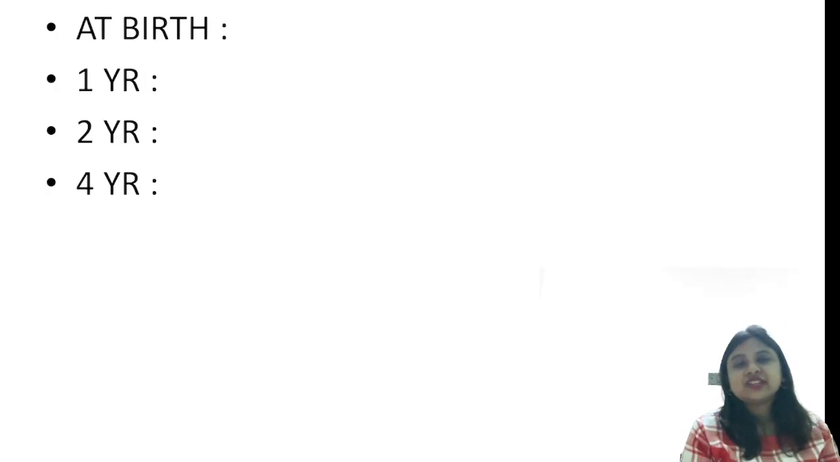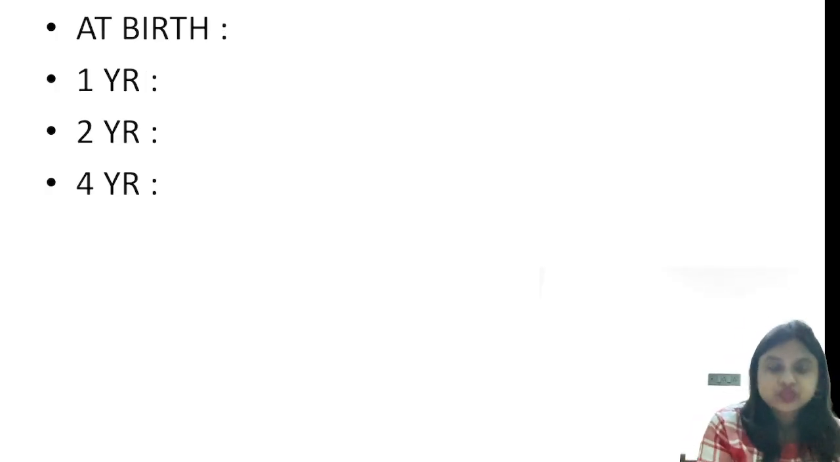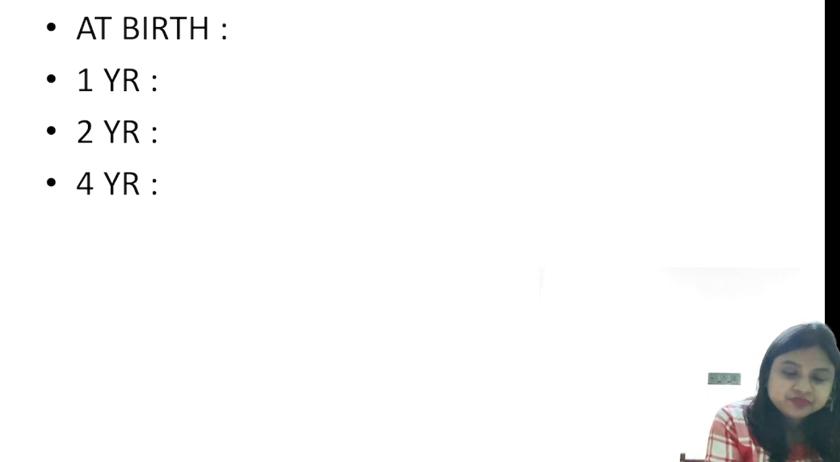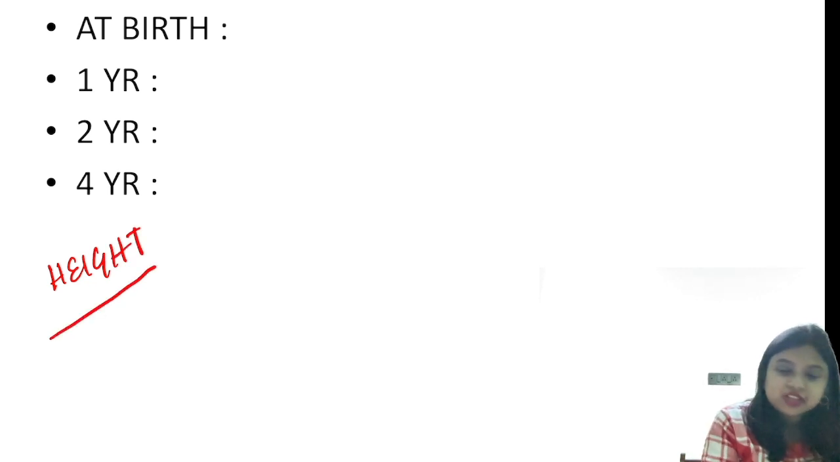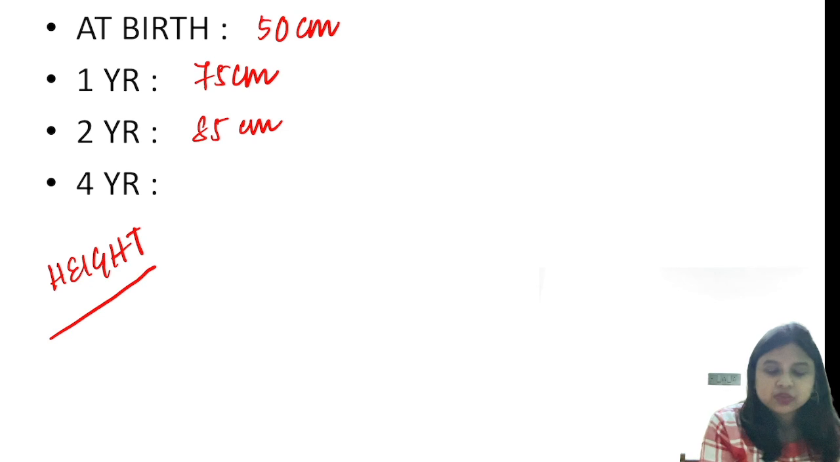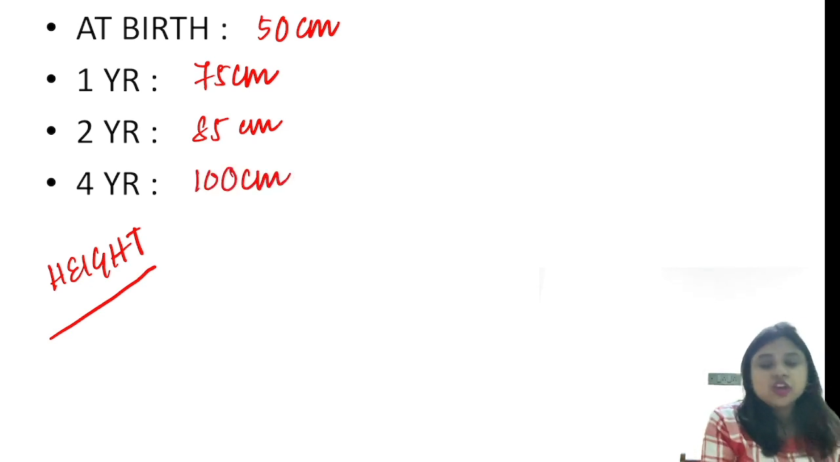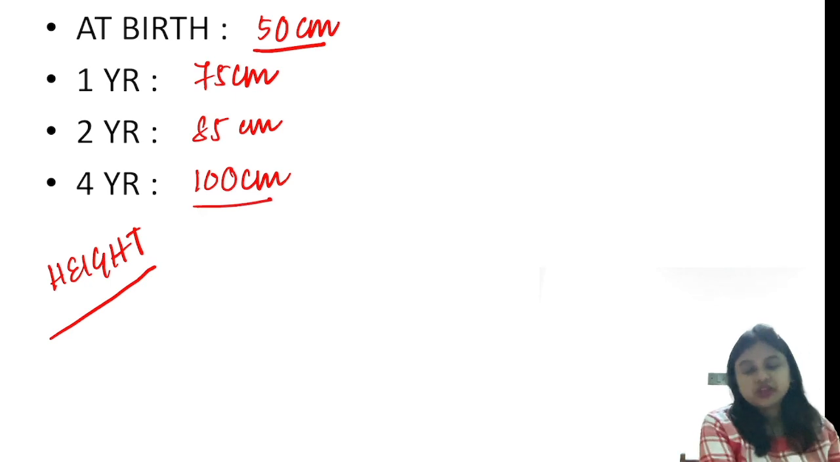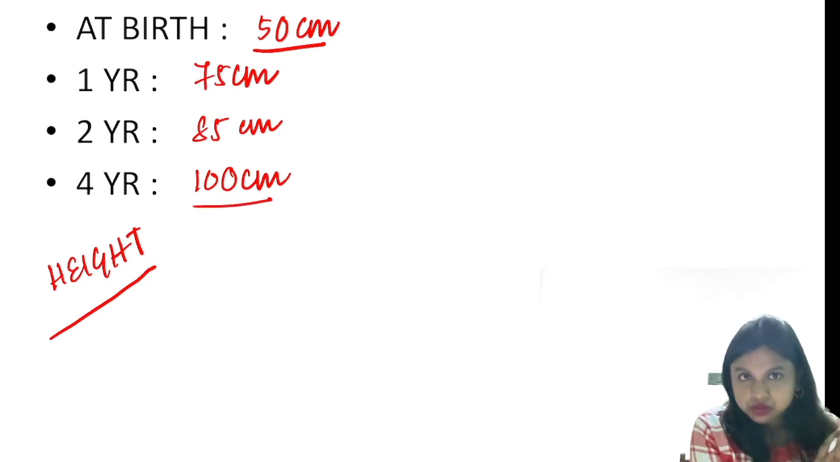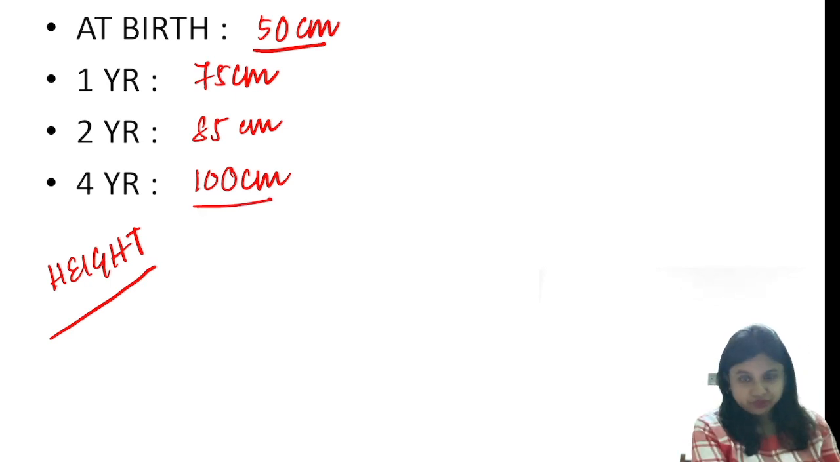Okay, so first is the height gain. So this we'll just write down. So what are the heights? At birth it is 50 centimeter. At 1 year of age it is 75 centimeter. At 2 years it is 85 or 90 centimeter. At 4 years it's 100 centimeter. So you can just see that at birth it is 50 and at 4 years it is 100. So height, or length, doubles by 4 years of age.